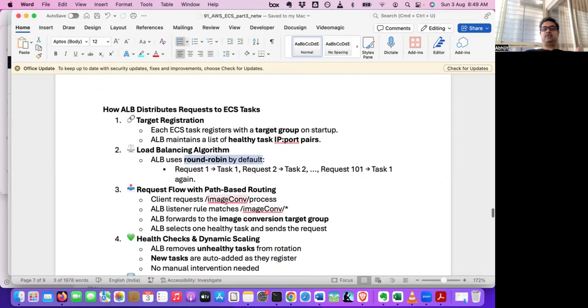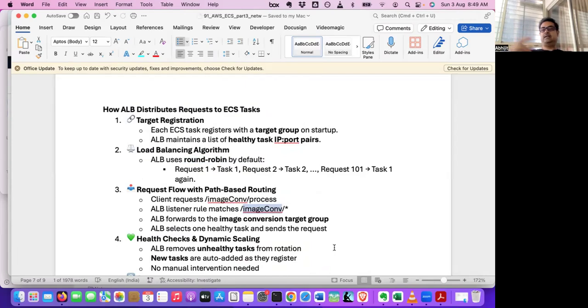So if a client requests image conversion, the listener rule matches image conversion, and there are like 10 tasks registered. So one by one it will be sending. And if there are like 10 tasks busy and more requests come, then AWS will escalate it. If it is EC2, and